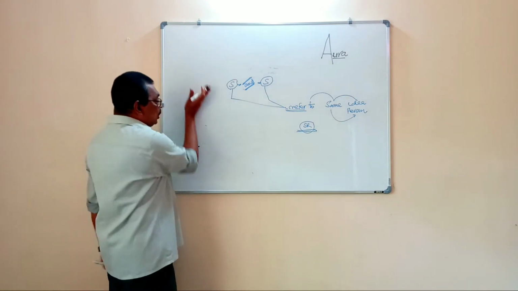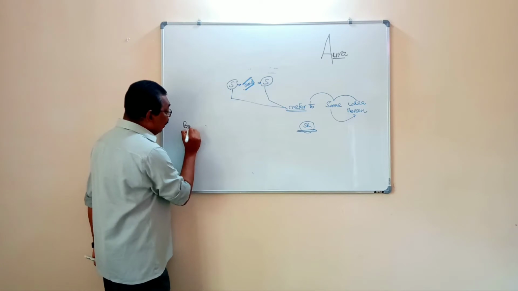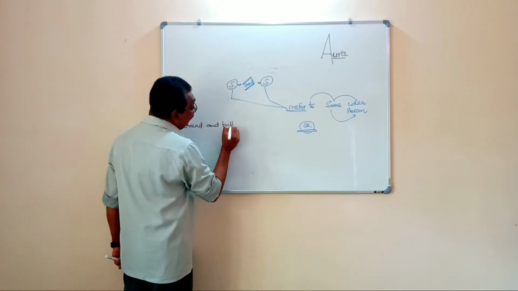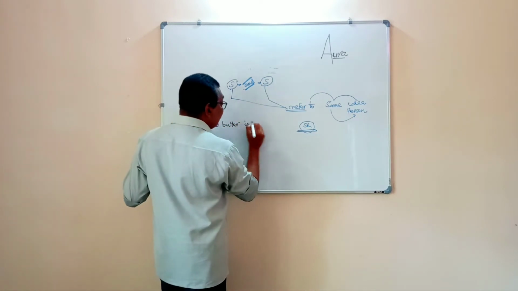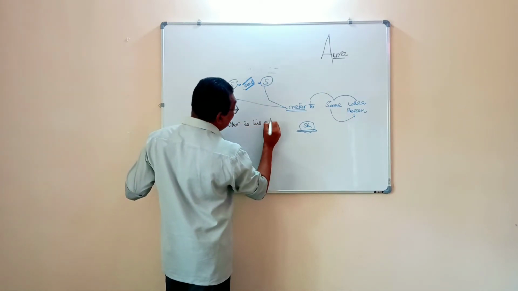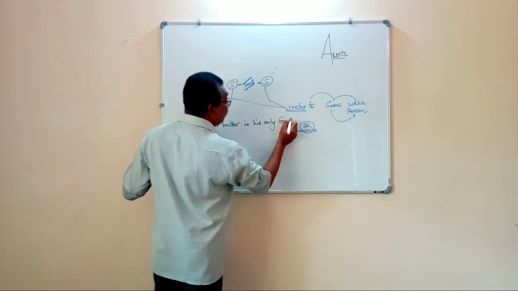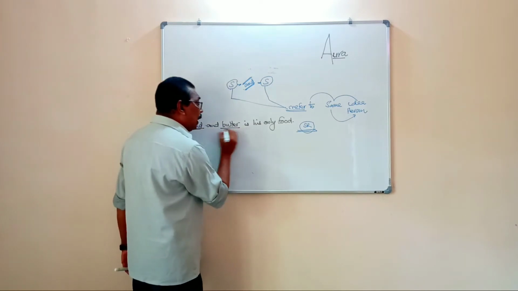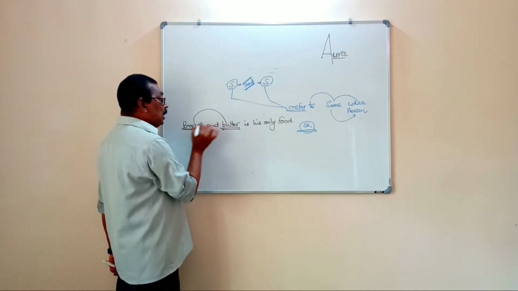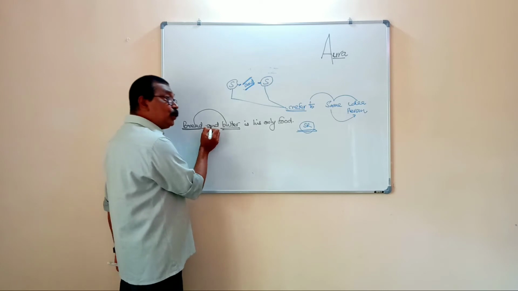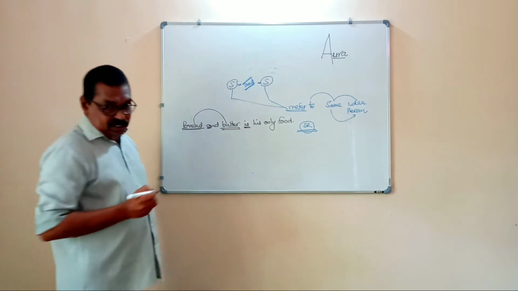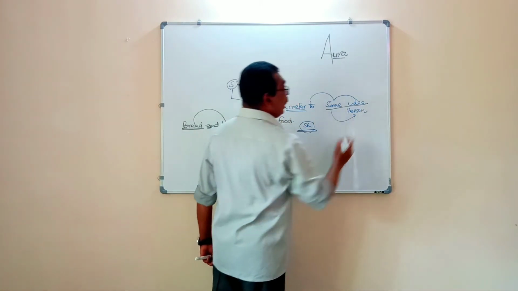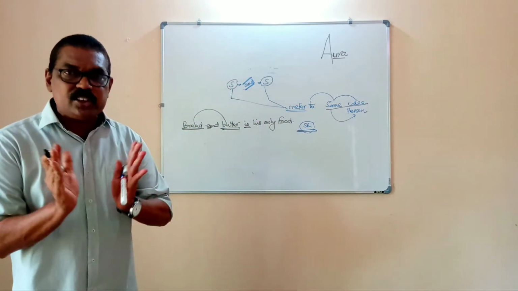We can take an example. First one, bread and butter. Bread and butter is his only food. This is the example. Here bread is subject 1, butter subject 2. Both are connected with the help of and, even though the verb used is. Why is it so? Bread and butter is the same idea.